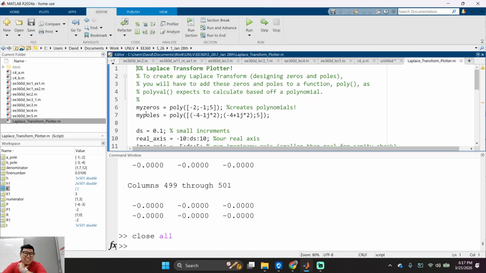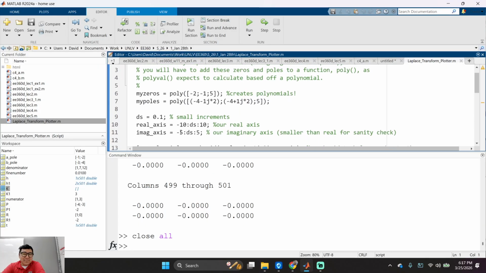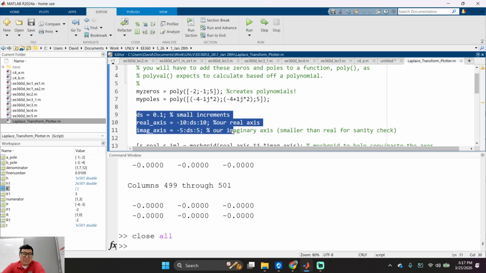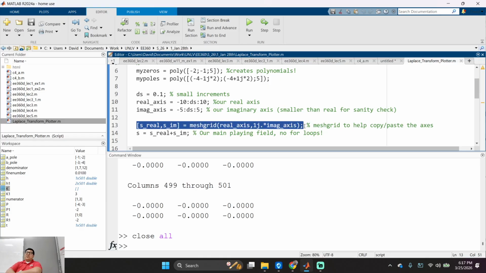LaPlaceTransformPlotter.com. I love Dr. Morris. He let me reuse my assignments. See DS? See small increments? There we go. You're going to have to use this, okay? There's 2 ways of doing it. You can do it the easy way or the hard way, but personally, we're going to do it the easy way, mesh grid. Because we have an x-axis, right? And we have to copy it up and down, correct? And we have a y-axis, right? But I have to copy it left and right, right? So mesh grid just does it all like that.